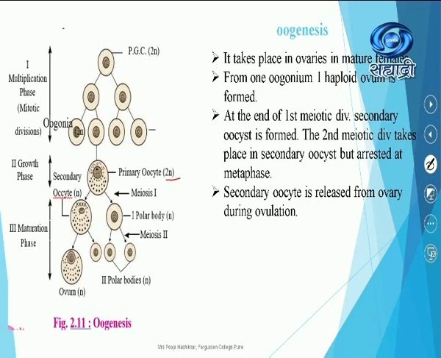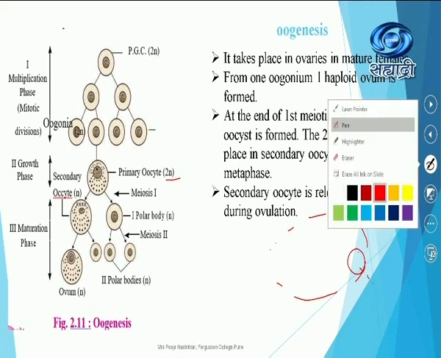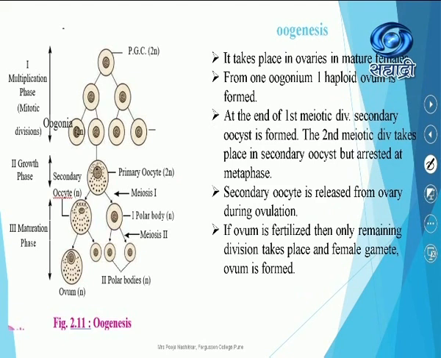Hope students, you have understood, sometimes there is confusion, so keep this in mind. So from the ovary, whatever Graafian follicle is there, when ovulation takes place, what is given out? Now listen carefully, label carefully at the time of drawing the diagram. Often students say, what is the difference, madam, between secondary oocyte and ovum? No, this is secondary oocyte. It completes its entire growth and development only at the time of fertilization. If the ovum is fertilized, then only the remaining division takes place and female gamete ovum is formed.